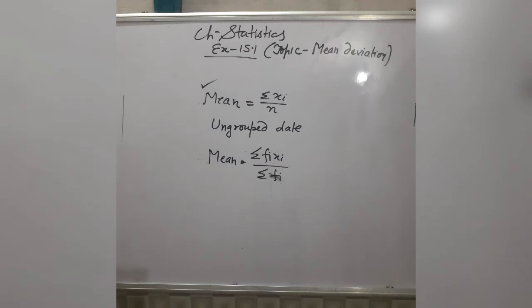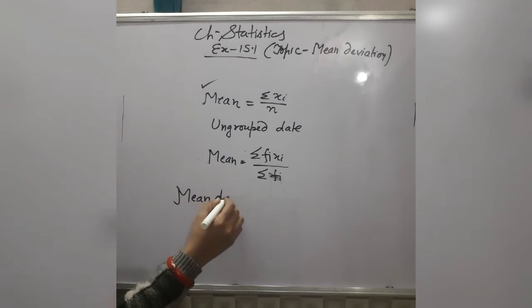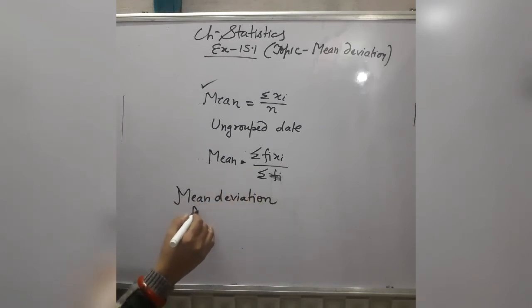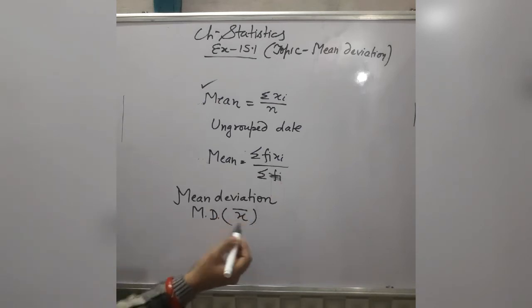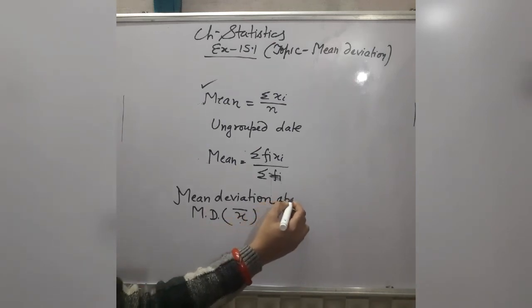Now mean deviation. Deviation means difference. Firstly listen about the formula of mean deviation, after that we will start this exercise. Mean deviation is denoted by M.D., and if in the bracket x bar is written, the symbol for mean, it means this is mean deviation about mean.